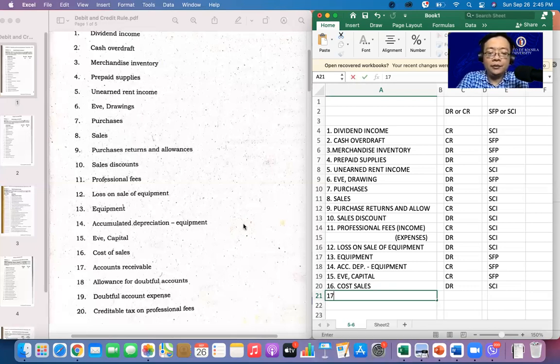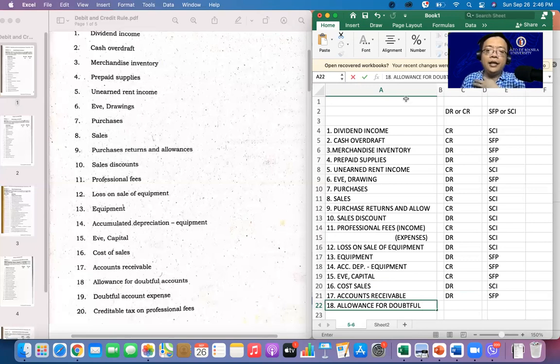Number 17, you have here your accounts receivable. Alright. Of course, debit balance here, and you have your statement of financial position. All right, number 18. Ito naman ay allowance. Again, it will be discussed in another module, no? Allowance for doubtful accounts. So, ano ibig sabihin nun?